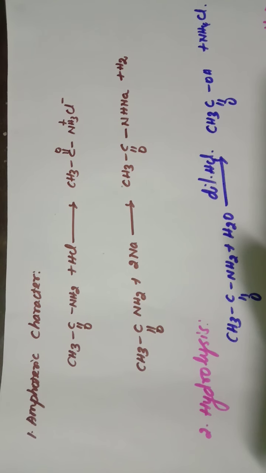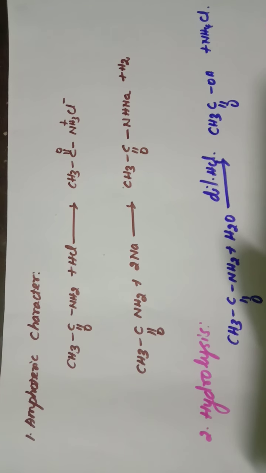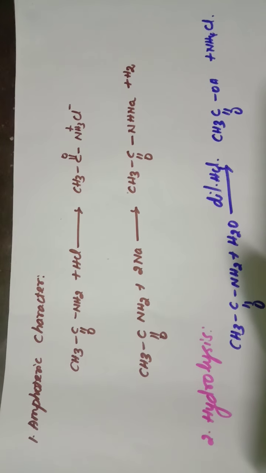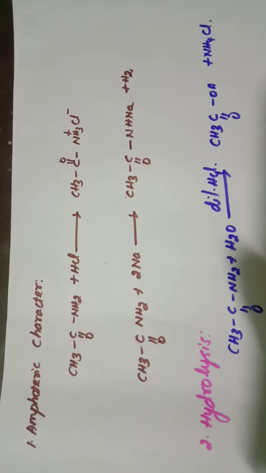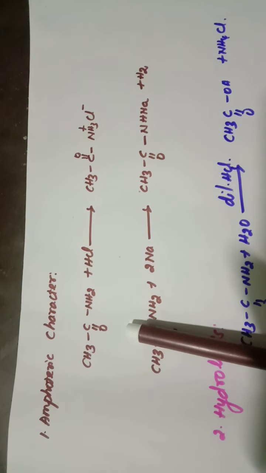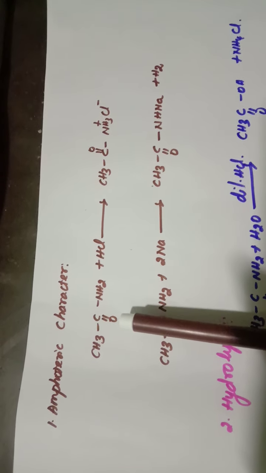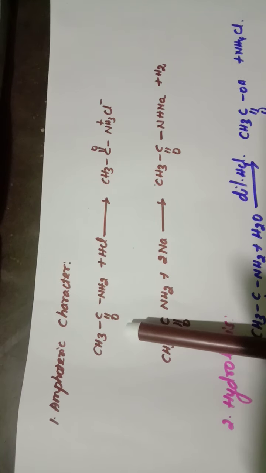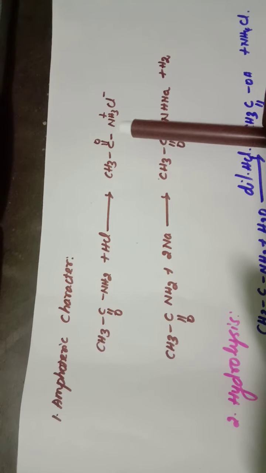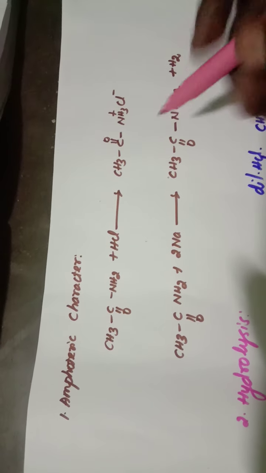Amides behave both as an acid and a weak base, and it shows the amphoteric character. This amphoteric character can be proved by the following reactions. The first one is acetamide reacting with hydrochloric acid to form a salt. Here it acts as a base and reacts with hydrochloric acid to form a salt, acetamide hydrochloride.